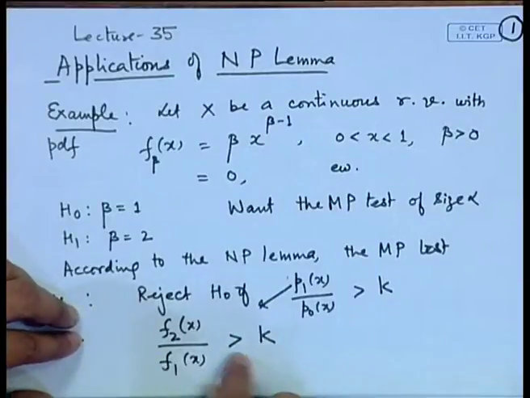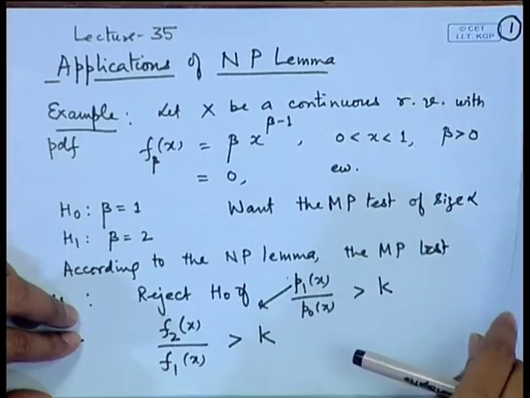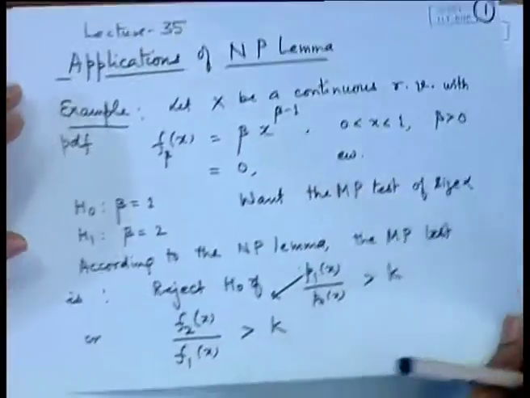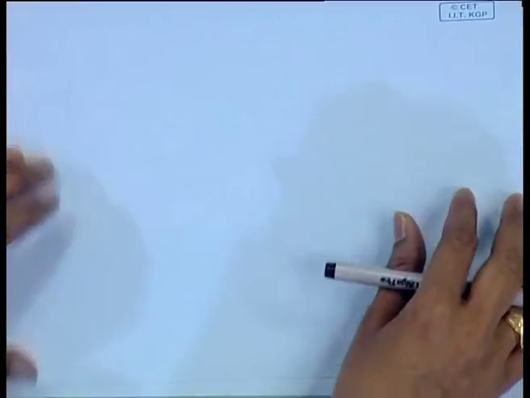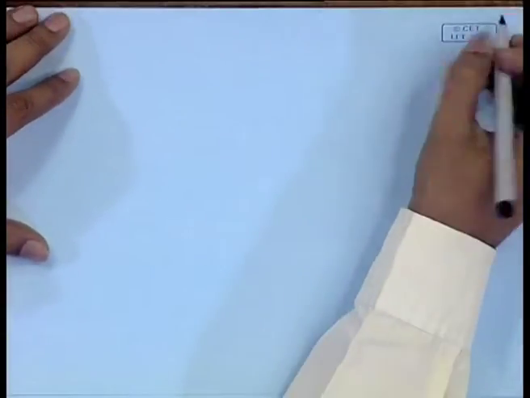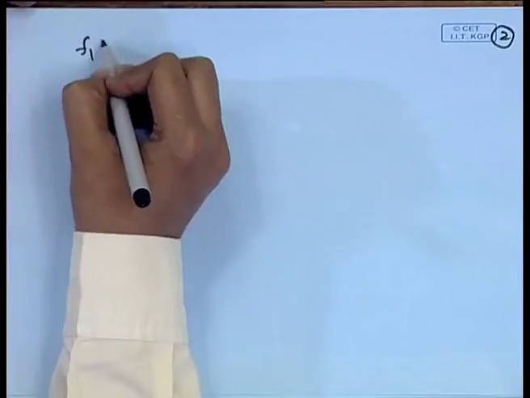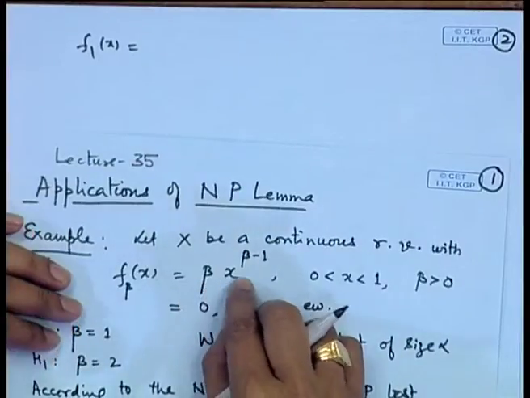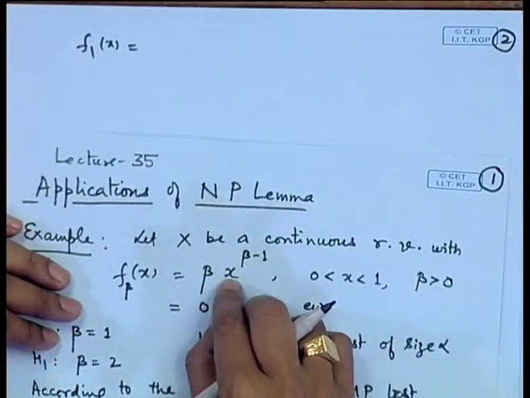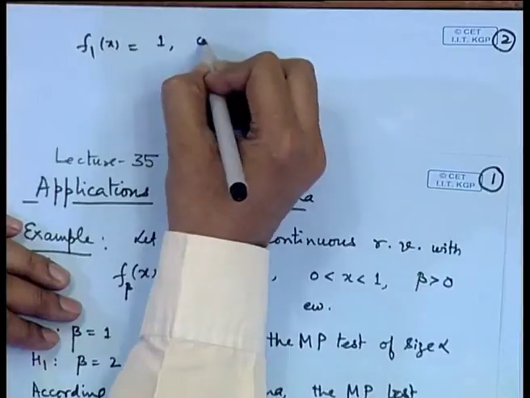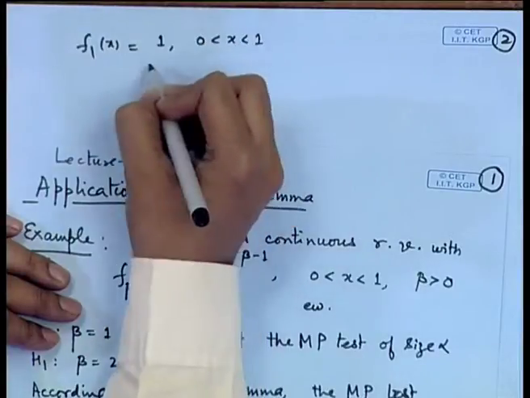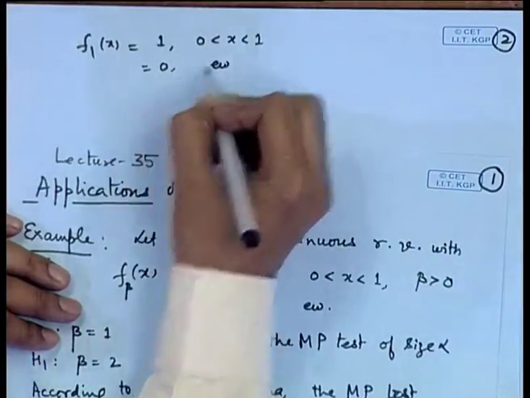Now, first of all let us look at when we are actually going to reject. We have to consider the value here. What is f1(x)? f1(x) will be obtained by substituting beta equal to 1, which gives us simply 1, that means the uniform distribution on the interval 0 to 1.